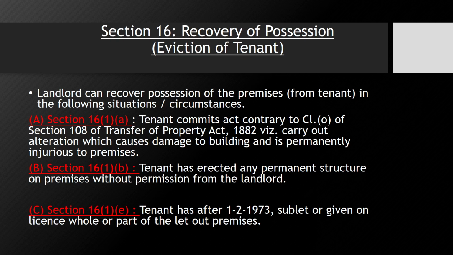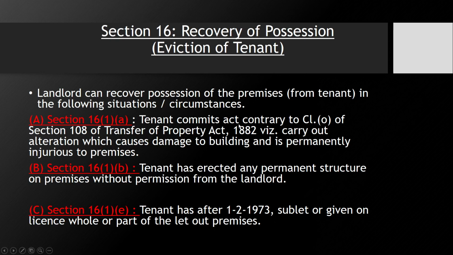Landlord can recover possession of the premises in the following situations. What are the situations? First is section 16(1)(a). This is the ground of eviction: tenant commits an act contrary to clause O of section 108 of the Transfer of Property Act 1882. I will teach you this Act, the Transfer of Property Act. This Act is in your syllabus. So for now, you just remember the clause and the name of the Act. Do not worry about what this Act is. What this section says, I have written here. So let me read it out again.